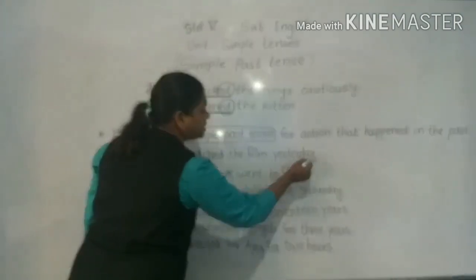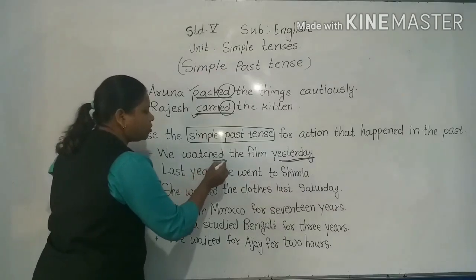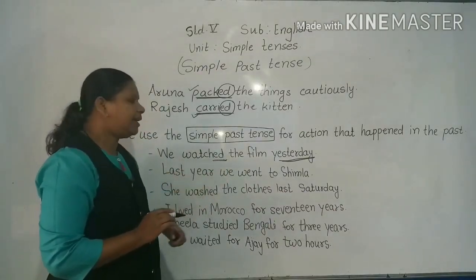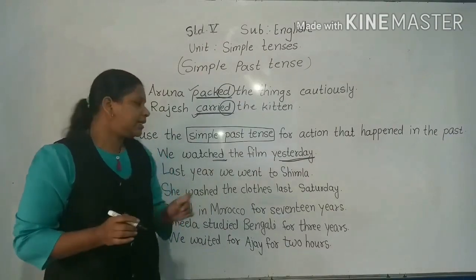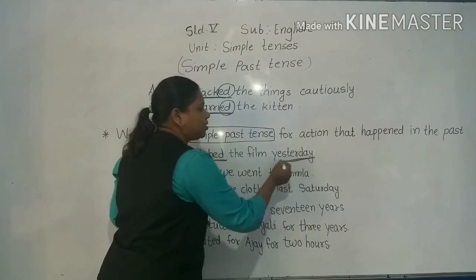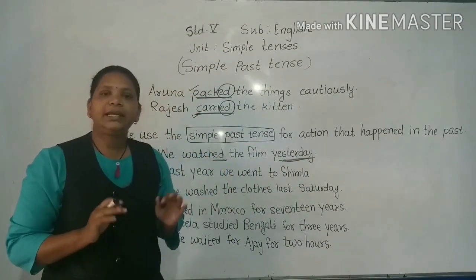Some words suggest the time. Here also we can see watched. By seeing this ed, we can understand that this action happened in the past. Also yesterday has been given. So we can understand that yes.